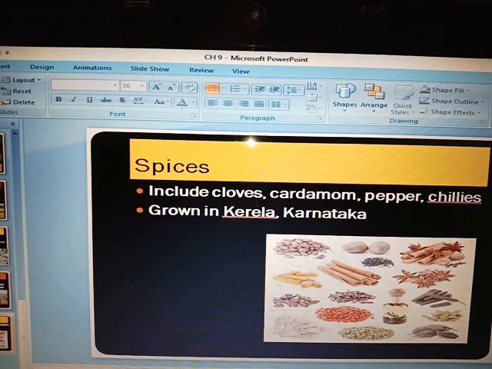Now spices are grown in some of the states, that is Kerala and Karnataka. They are the major places where spices are grown. Tea is also grown, coffee is also a cash crop, then oil seeds, and cotton is also used as a cash crop. So some of these are cash crops, and we also discussed food crops.